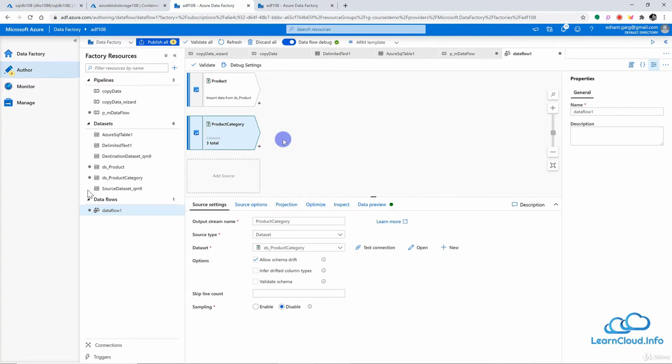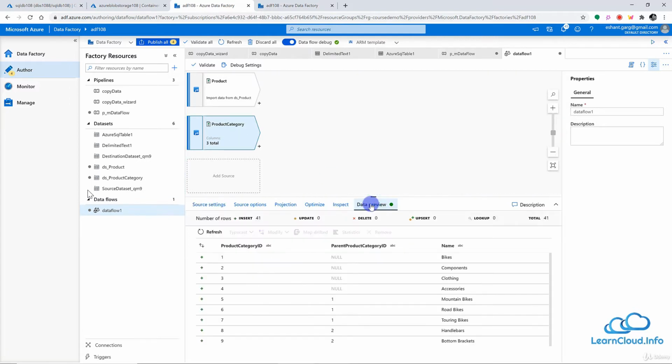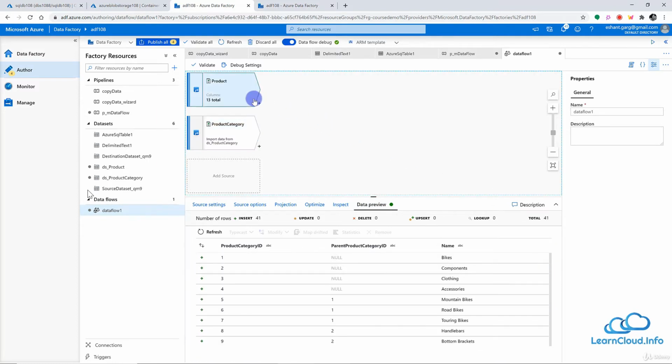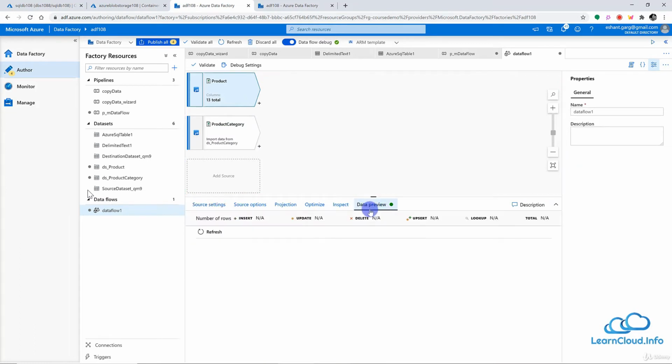Meanwhile, you may notice that our data flow debug has also started, you can see this little green check here. So if I go to the data preview, I've selected the product category here, and I can see the data of this file here. Similarly, if I go to product here, I can go to data preview, and I can refresh here, and it will fetch the data maybe in a few seconds. But we can move forward meanwhile.